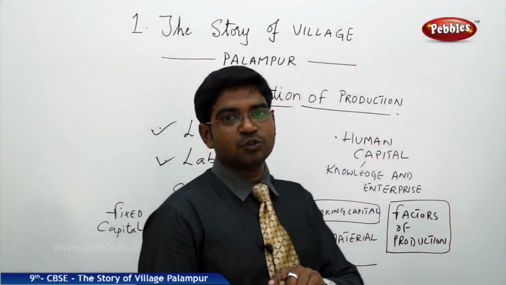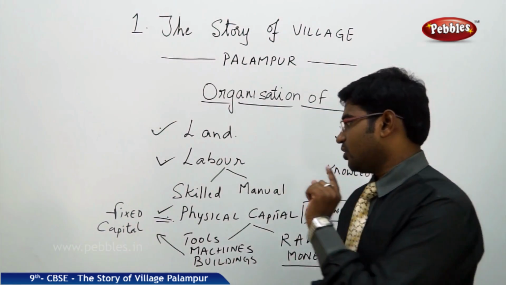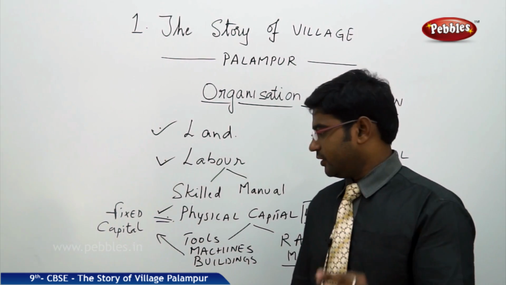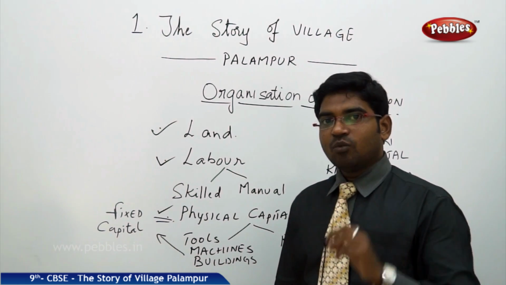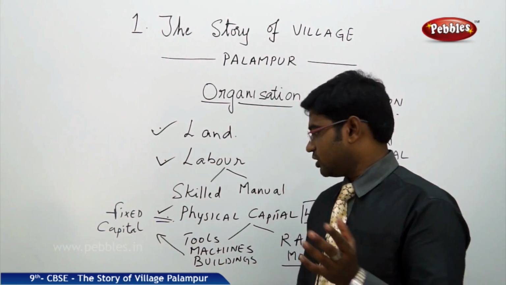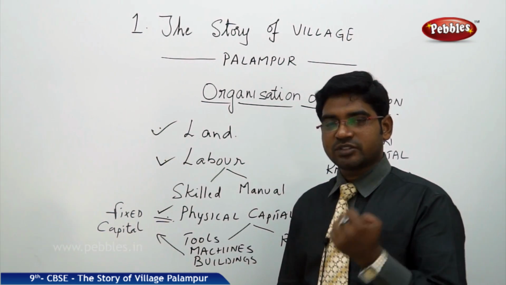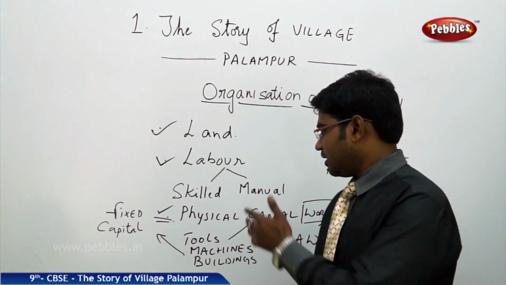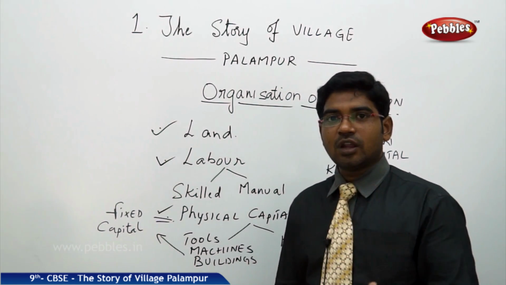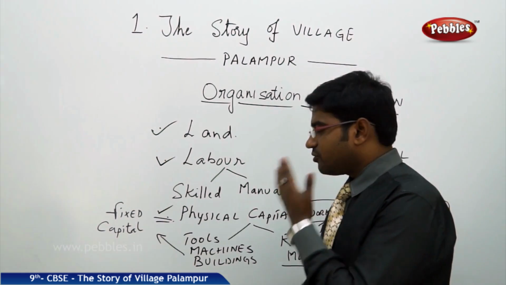Whatever tools you use, including tractors, machinery, bore wells, or any particular machinery which you technically need, all come under fixed capital. And if you have any buildings to run your office, these also come under the fixed tools, which cannot be moved.